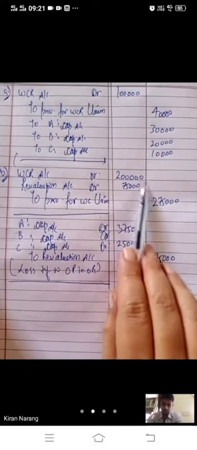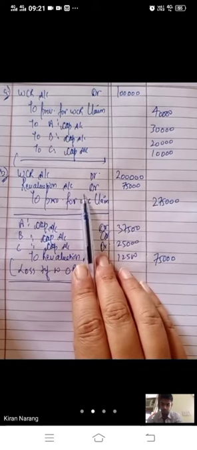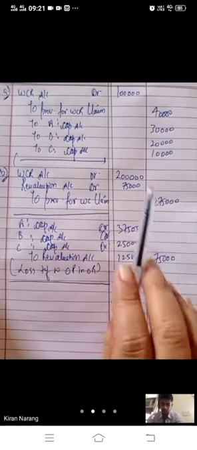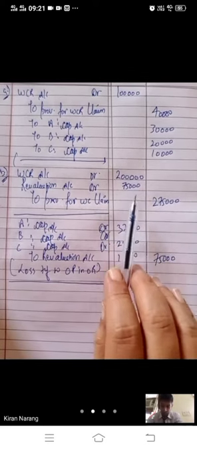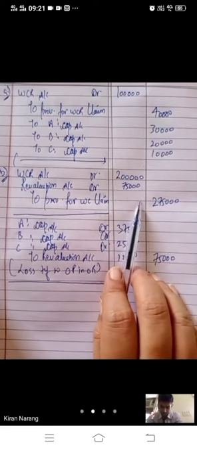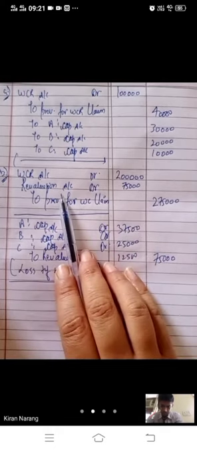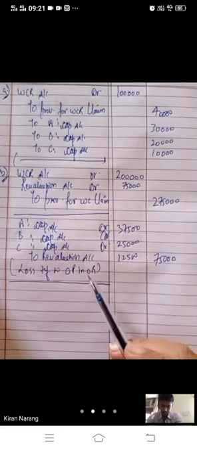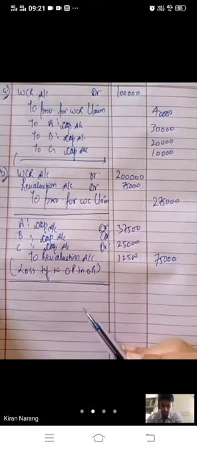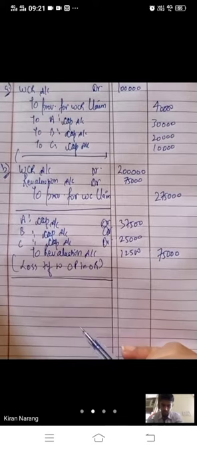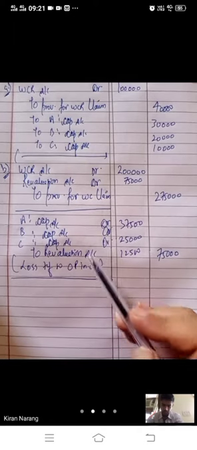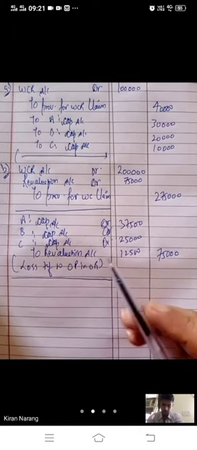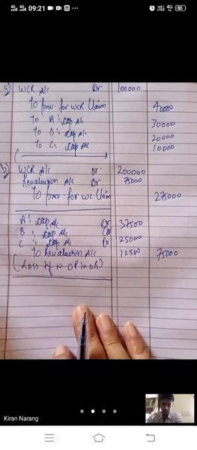This is the debit balance of revaluation account and this is a loss. You have to pay 2.75 lakh but you are having only 2 lakh rupees. Rupees 75,000 liability is increased. So it will be written in revaluation account. Now this is a loss on revaluation. It will be divided among old partners in old ratio. You have to write off this loss also in old partners' old ratio.